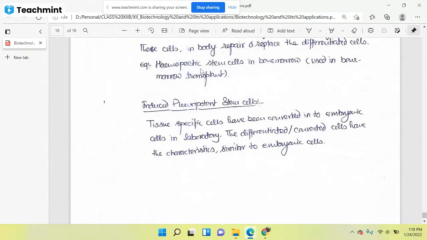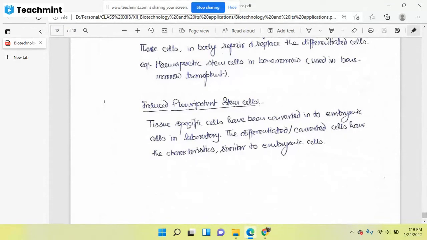We are working on that, but we have yet to do a lot of experiments, because it is a very difficult process. If we can convert the differentiated cells into pluripotent cells, then most of our diseases will be cured by this. Induced pluripotent stem cell means tissue-specific cells have been converted into embryonic-like cells in the laboratory.